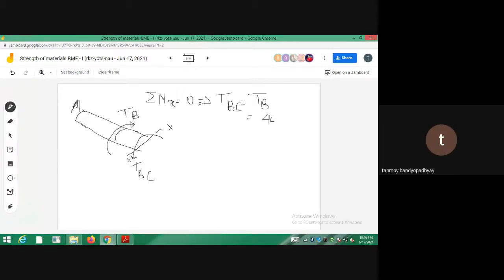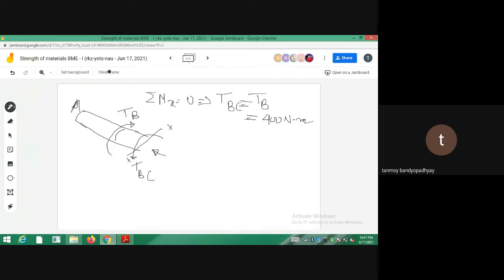Okay, so now see the torques are on both the sides. So for this let us make some positive negative convention. I am seeing it always from this side. You can see from the other side also. So the rotation is always being caused clockwise. So this clockwise rotation I am taking as positive. If phi is clockwise, I am taking it as positive. If phi is anti-clockwise, I will make it negative. Okay? So let's calculate what is the phi part on BC.